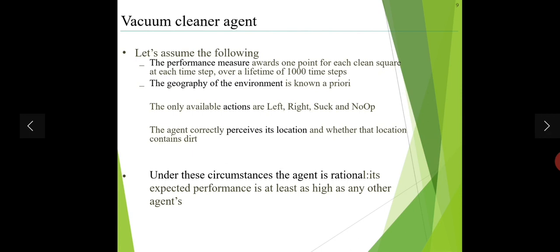So under all these circumstances, the agent is rational. It will do the right things. The expected performance is at least as high as any other agent's.